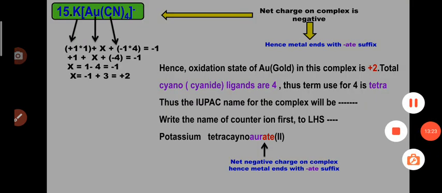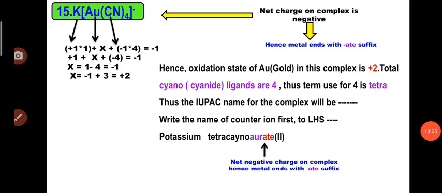So again moving to the next example, that is potassium AuCN4 minus. So this is the complex. Again we can see the complex has a net negative charge. So initially the counter ion is potassium, which is a group first alkali metal. All alkali metals have a plus 1 charge. So plus 1 into 1 plus, assume the oxidation state of gold or Au as X, plus cyanide ligand has a minus 1 charge. So there are total 4 cyanide